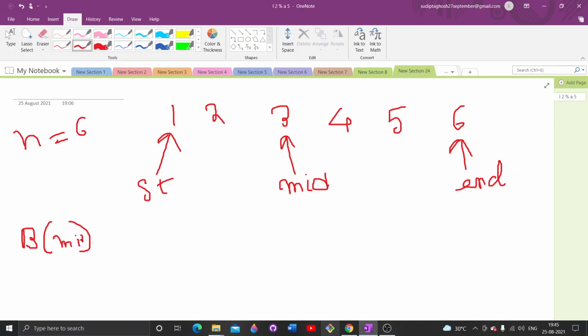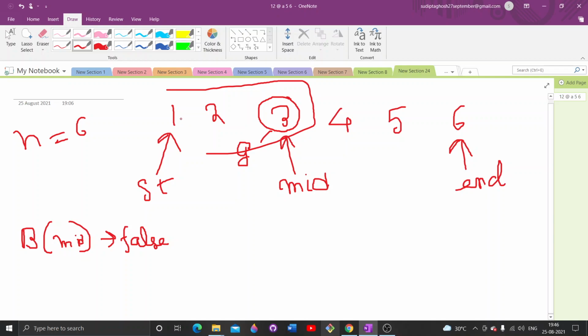So I am giving this middle, and if this boolean function returns false, that means this third version is a good version. What does it mean? It means from 1 to 3 all the versions are good. There is no bad version in it.